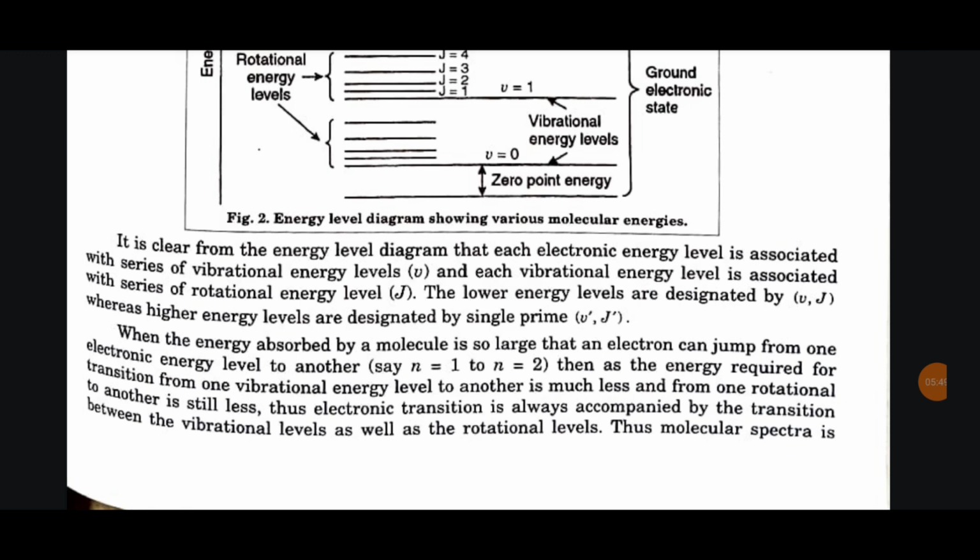When the energy absorbed by a molecule is so large that an electron can jump from one electronic energy level to another, then, as the energy required for transition from one vibrational energy level to another is much less and from one rotational to another is still less, electronic transition is always accompanied by the transition between the vibrational levels as well as the rotational levels.